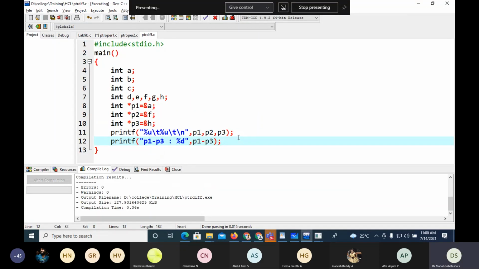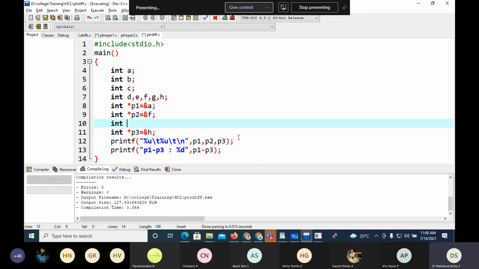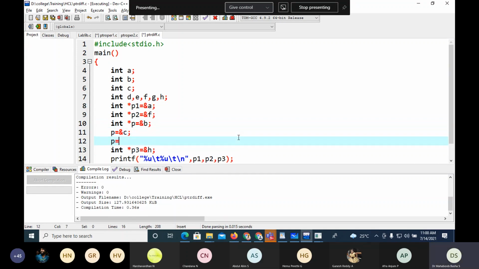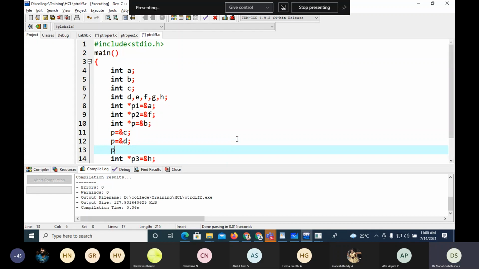We'll see one more here. Int asterisk P equals ampersand B. P equals ampersand C. P equals ampersand, just I want to do some operation, D, then P equals ampersand E. So I'll execute it.